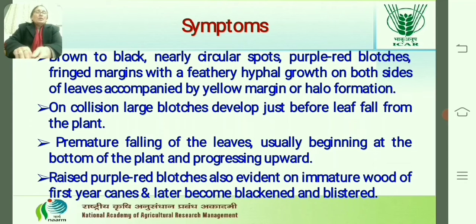On the basis of these symptoms we can identify the disease in field conditions. On coalescence of these smaller spots in the initial stages, they become larger and there is leaf fall, which causes premature falling of the leaves due to ethylene production in the petiole region by the pathogen.